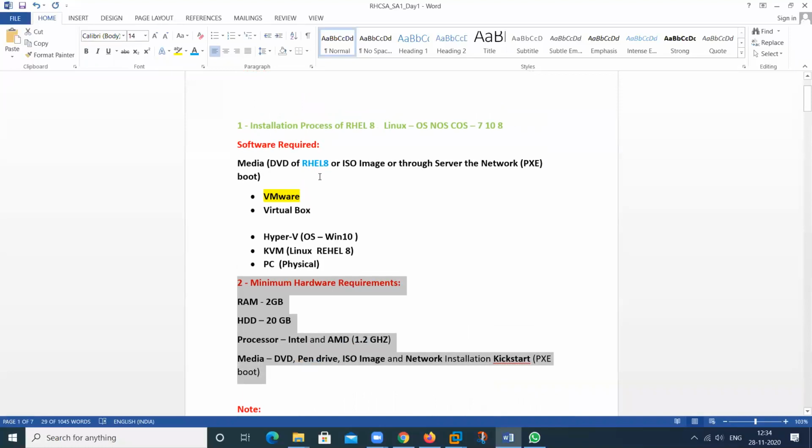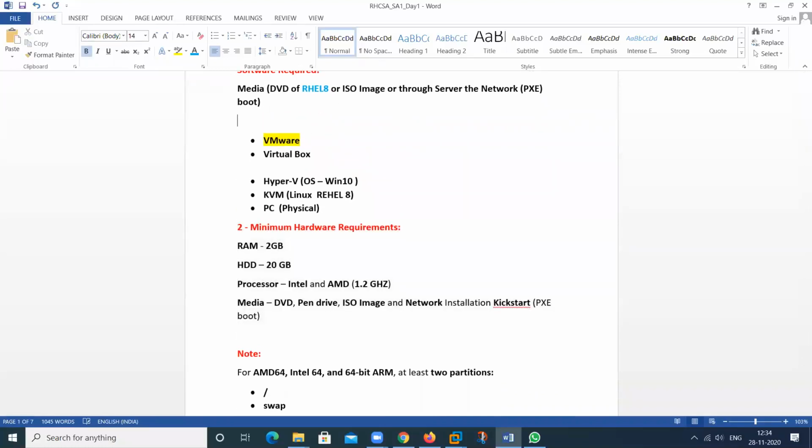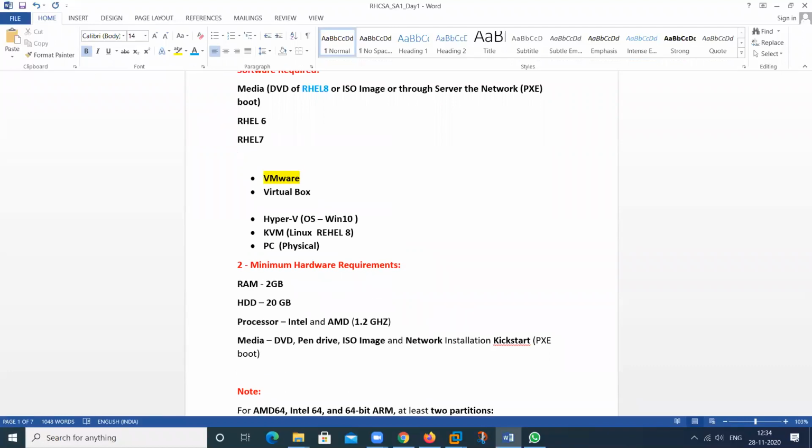The version can also be RHEL 6, or RHEL 7, but this is the latest, 8. It can be 8.1, 8.2, and 8.3 is also available.